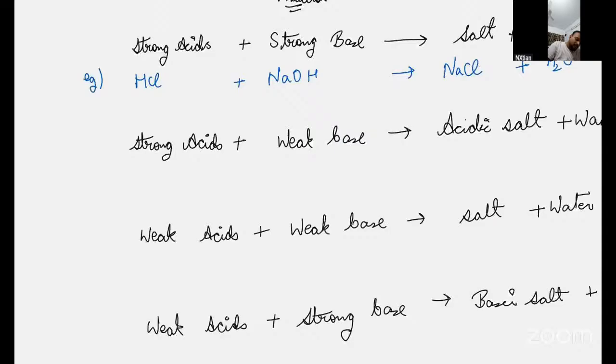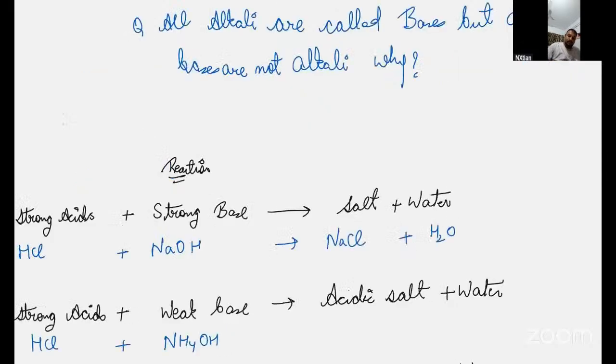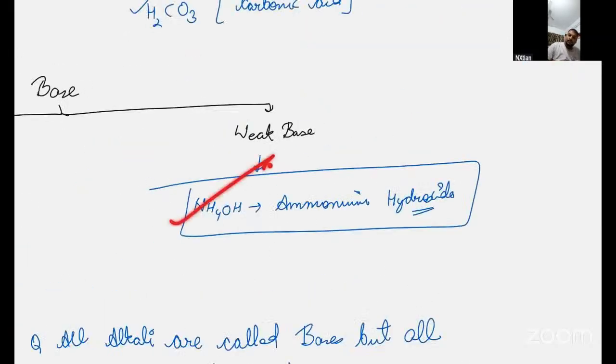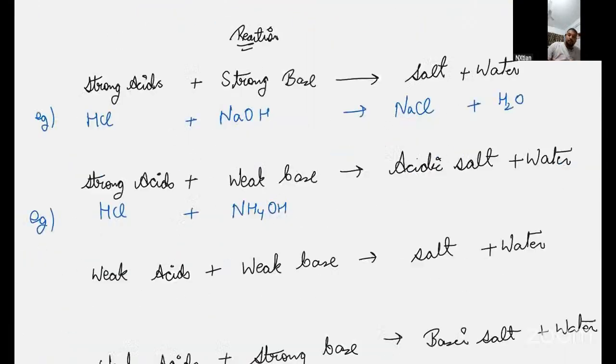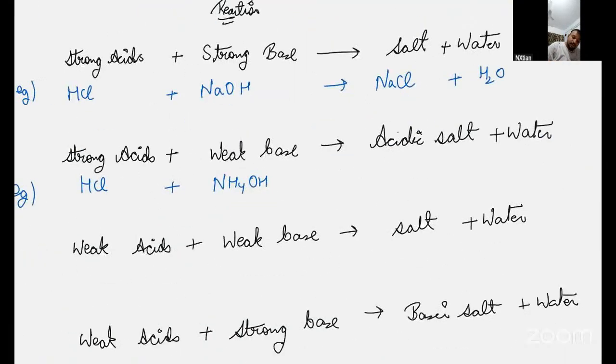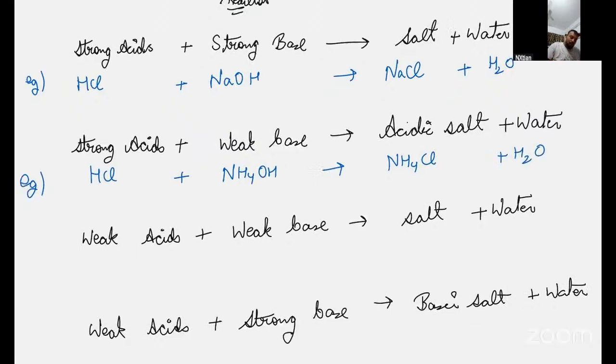If I take strong acid like HCl, and weak base like NH4OH. We learned now that the weak base is NH4OH. So if I take this, then an acidic salt will be there. The salt will be NH4Cl. It still has the characteristics of H plus ions. So that is why the acidic salt is there, and water, H2O.